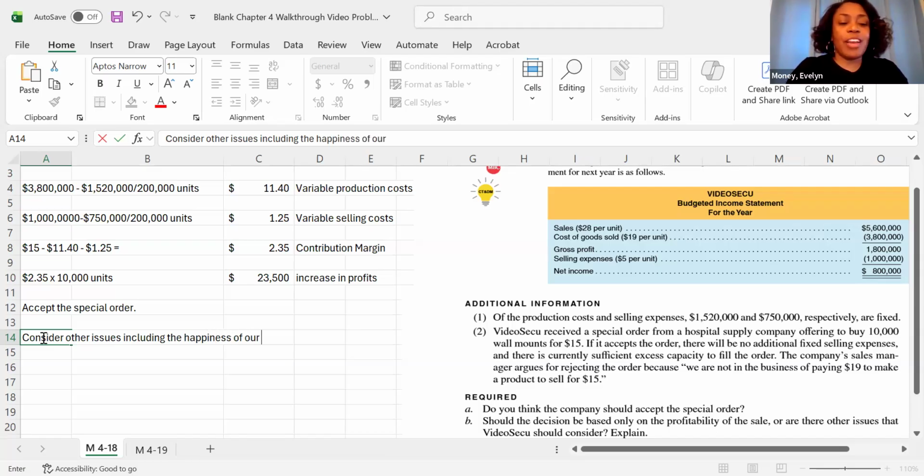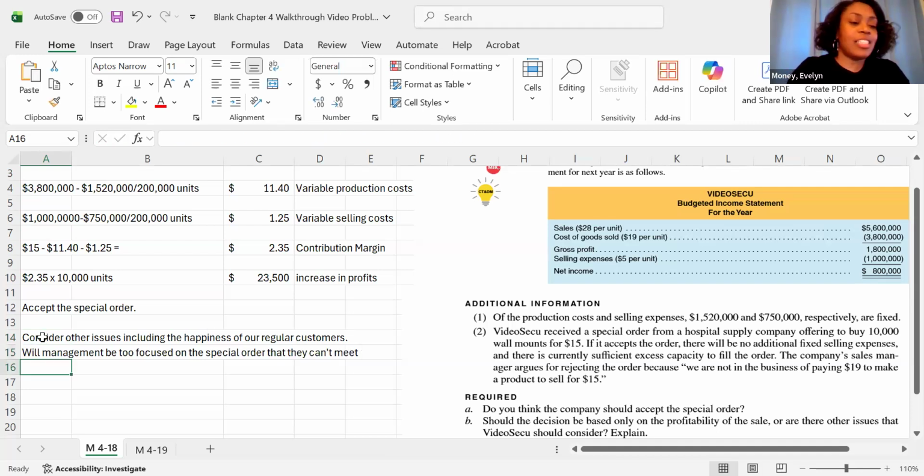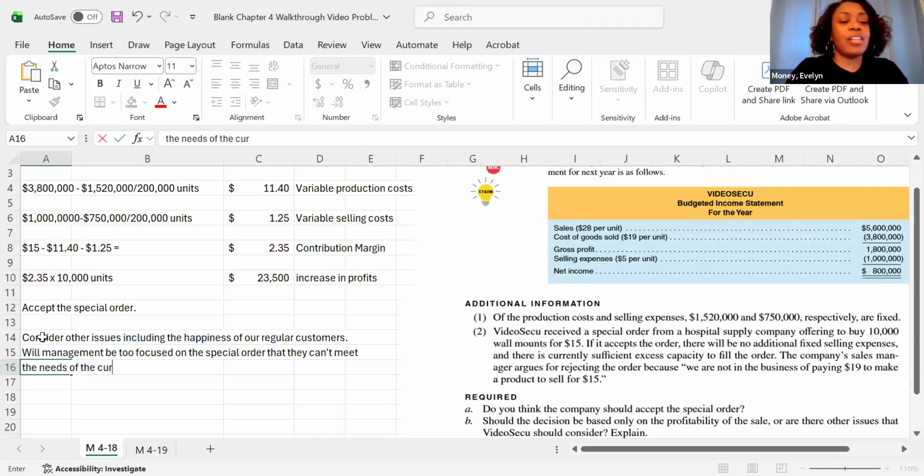Happiness of our regular customers. Will management be too focused on this special order that they don't have enough time to meet the needs of the current customer base?